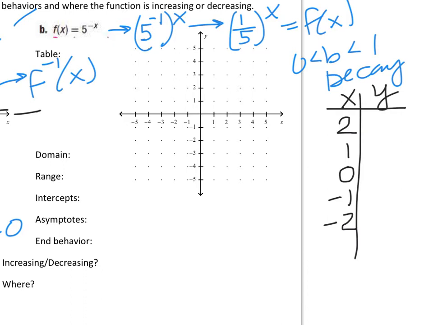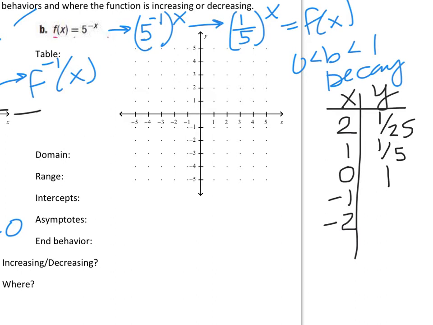So I've made a data table with an exponent of 2. I'm going to get 1/5 squared, which is 1/25. Plugging in a 1 is easy. I'm going to have a value of 1/5. 0 is easy as well. Anything to the 0 power is 1.